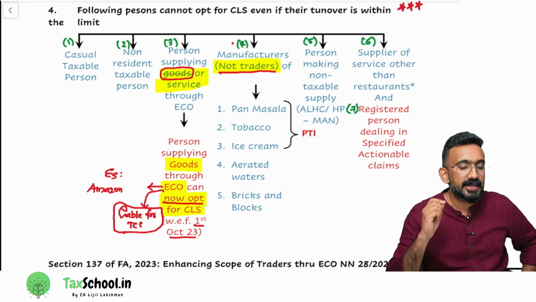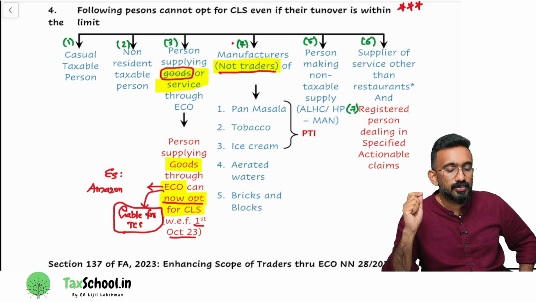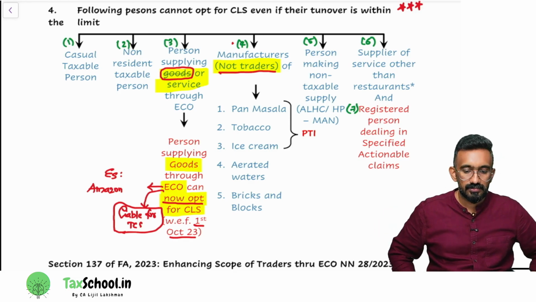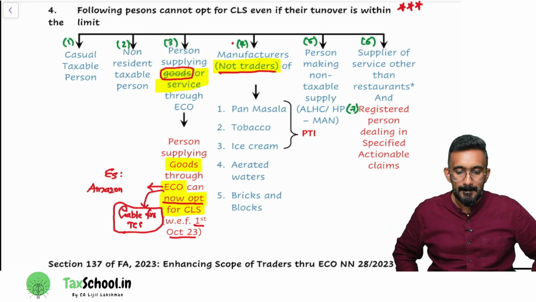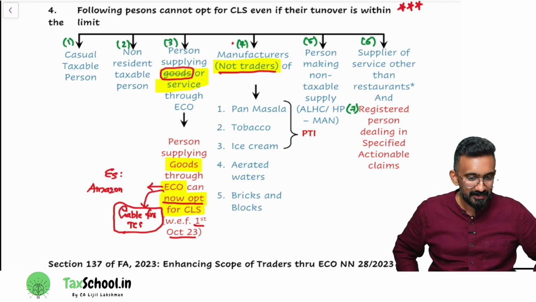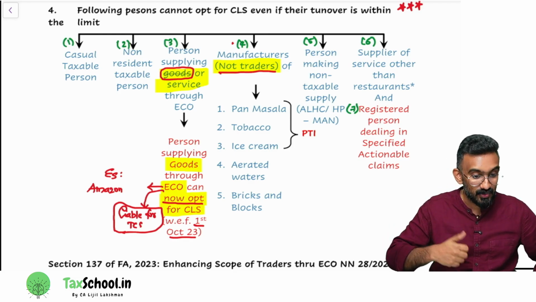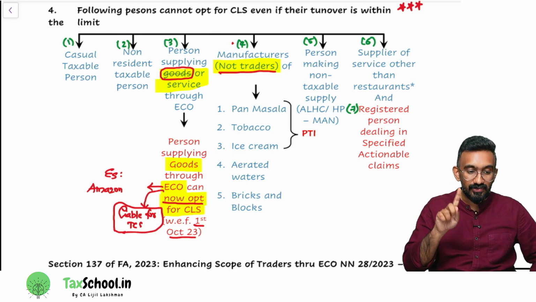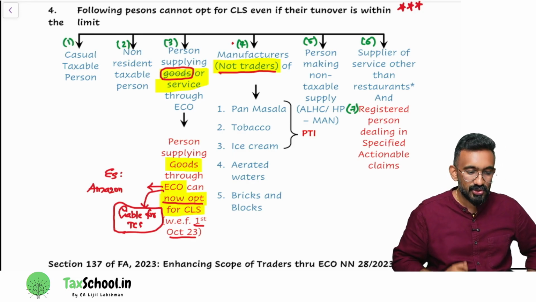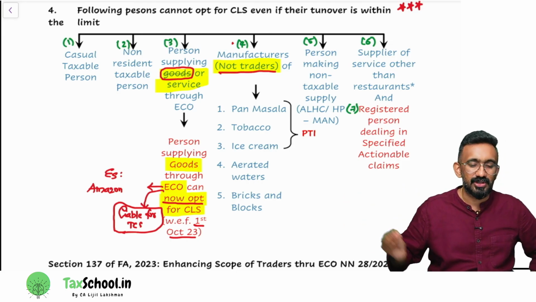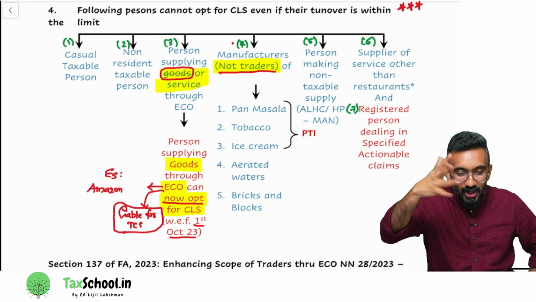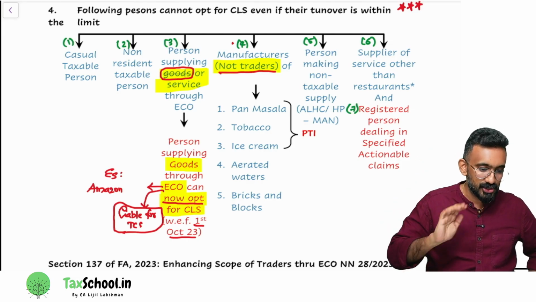Question: a supermarket supplying tobacco and pan masala, can they opt for composition levy scheme? Yes or no? PTI is a short form for pan masala tobacco ice cream. Can they opt for composition levy scheme? Yes. Why? They are a trader. Who cannot opt? Manufacturer. Always remember this. In the multiple choice examination, they'll give you trader and then test you. The moment your eyes get stuck on pan masala tobacco ice cream, you will not look at manufacturer and trader, and you will make a mistake. So ensure that you understand it properly.